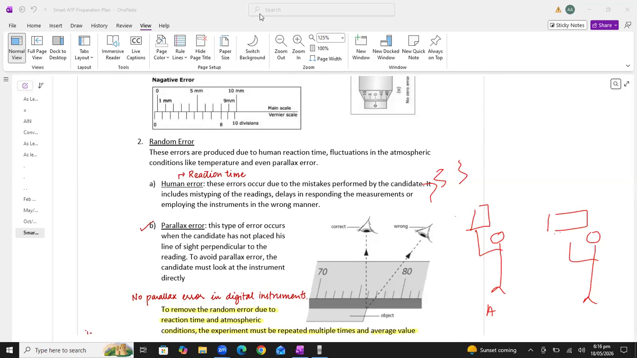Like the human reaction time is 0.6 seconds. And when he stops the stopwatch after listening to the sound of the bang, he will again take 0.6 seconds, or it might be possible 0.8 second if he is responding very slowly. So it means 0.6 before starting the stopwatch and 0.6 after stopping the stopwatch. So it means a total of 1.2 second error is included in this data, which will cause greater uncertainty in the reading. All right, students. So this type of error can be reduced by repeating the experiment.